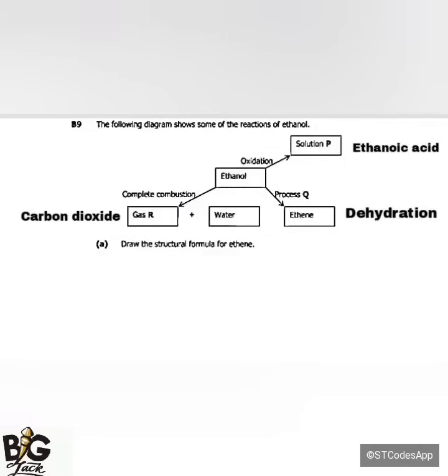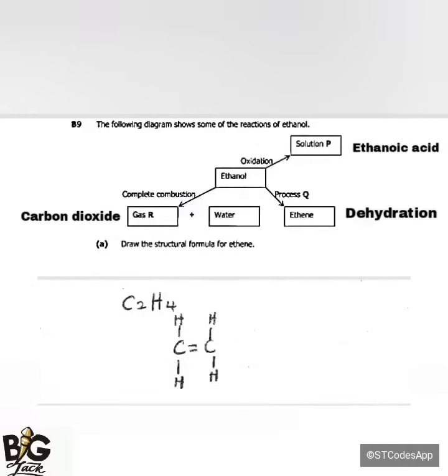Okay, so the structural formula for ethene is going to be C double bond C. On the double bond there, we are having 2 bonds, which means on each carbon we are remaining with 2 bonds. So I'm going to say H on top and H down, and also on this part here, H on top and H down.